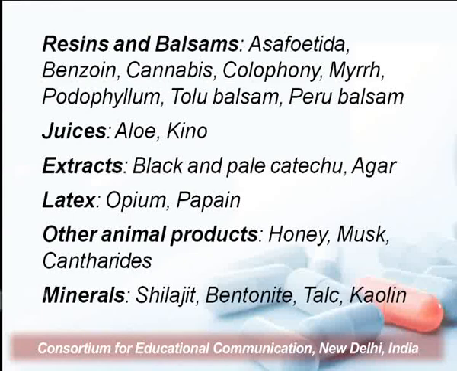And then latex, common examples are opium and papain. Papain is a crude extract or the latex from the papaya plant, and it is largely used as a source of papain enzyme. And other animal products that do not have any cellular structures are honey, musk, and cantharides. Minerals like shilajit and bentonite, talc, and kaolin also come under the unorganized drug categories.